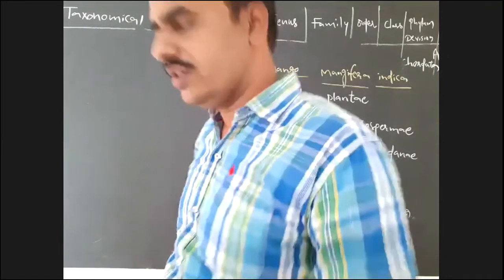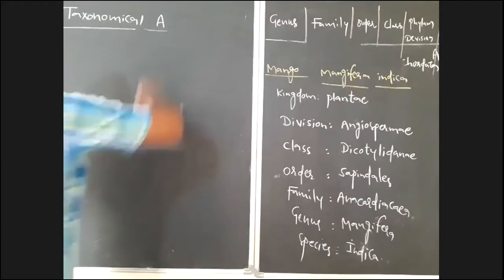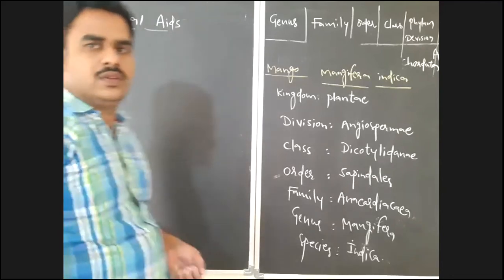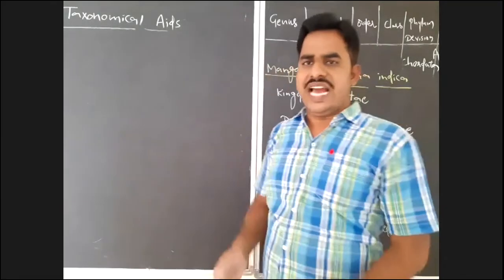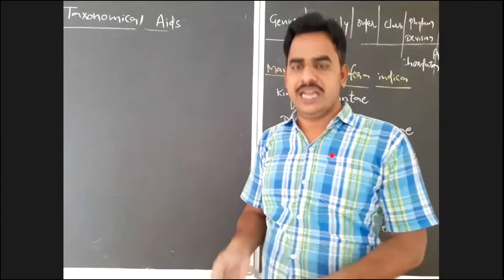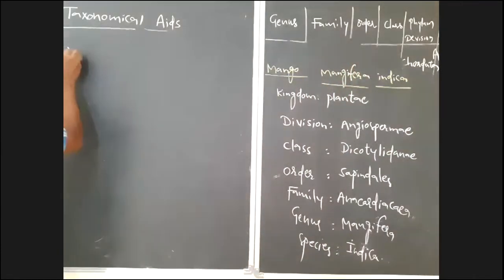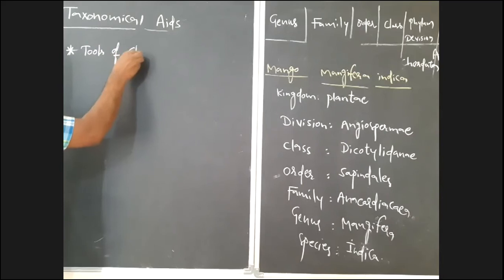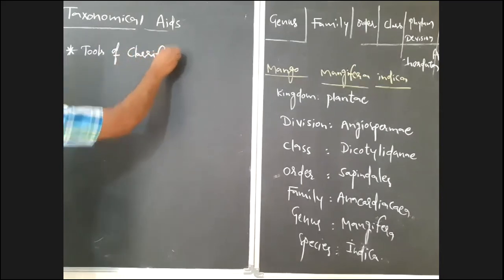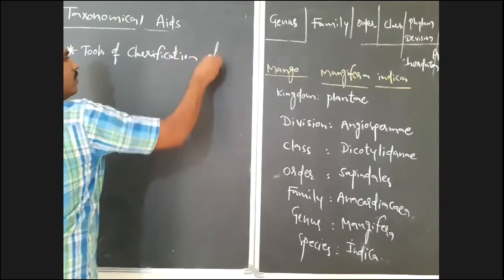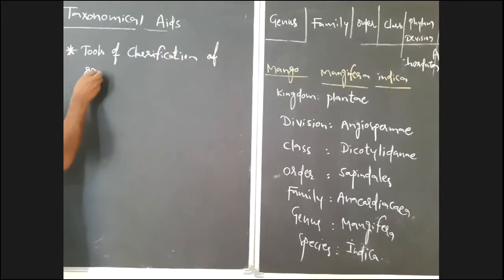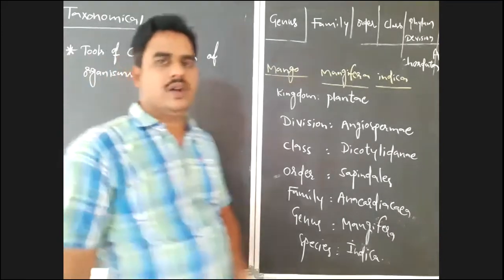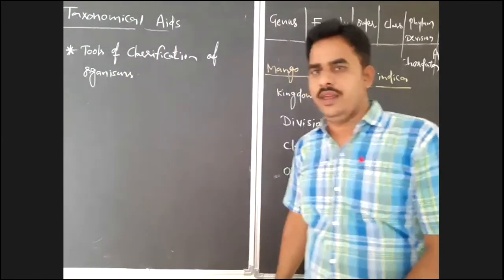Taxonomical aids. So here, these taxonomical aids are considered as tools of classification. We should consider these taxonomical aids as tools of classification of organisms. These are tools of classification of organisms.